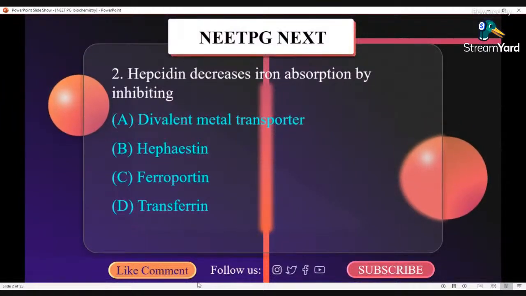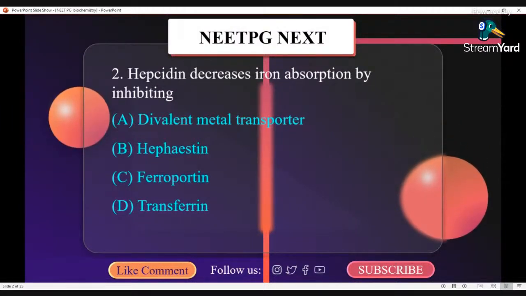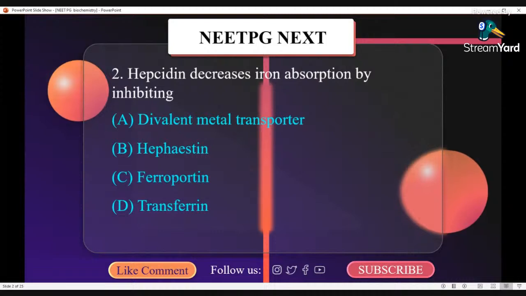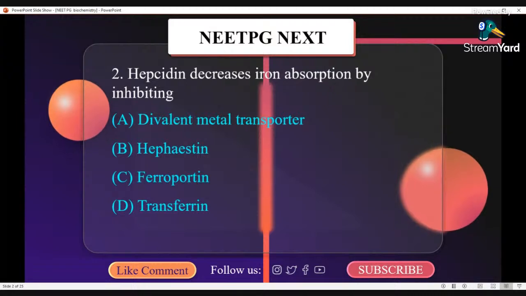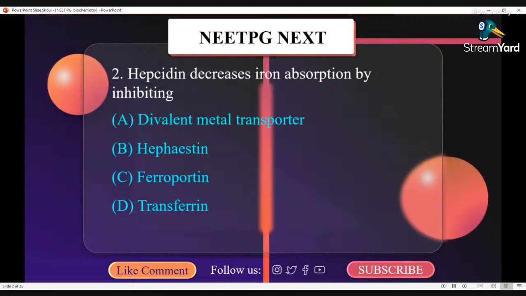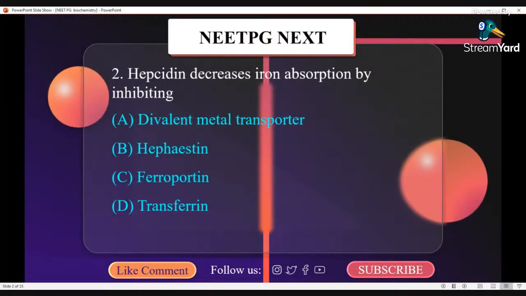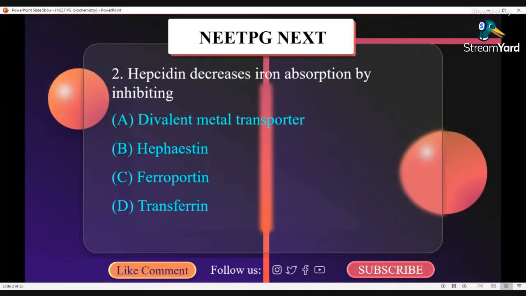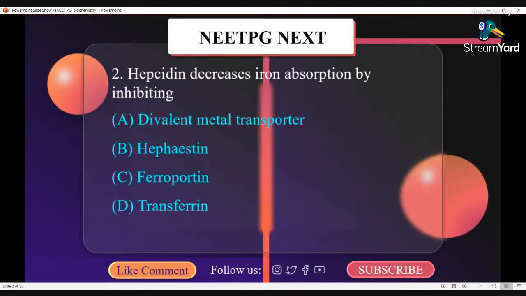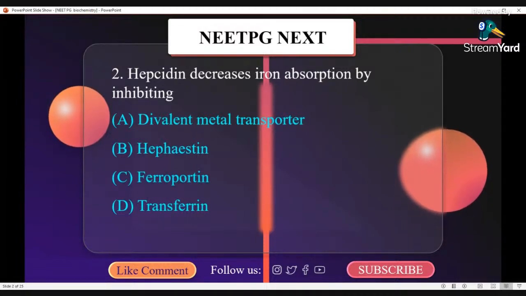Hepcidin decreases iron absorption by inhibiting A. Divalent metal transporter, B. Hepaestin, C. Ferroportin, D. Transferrin.